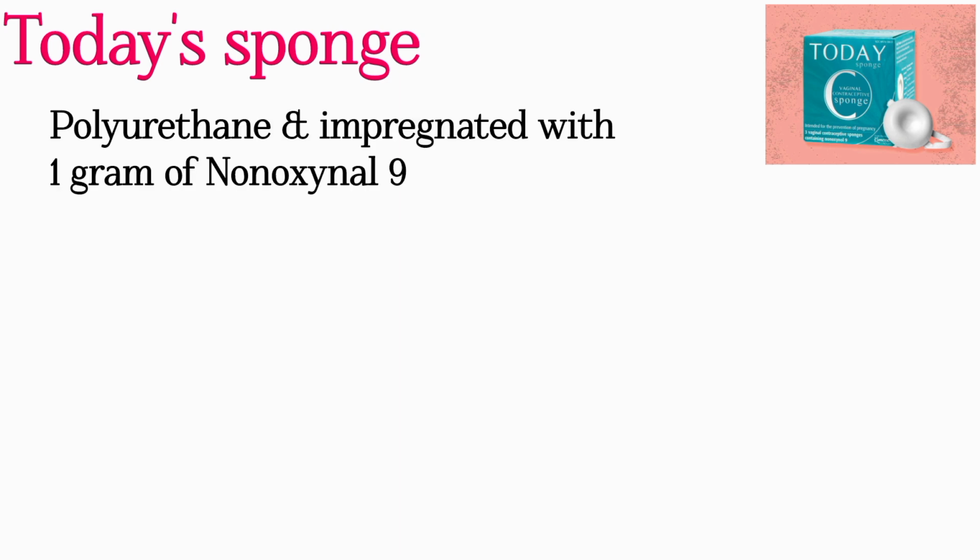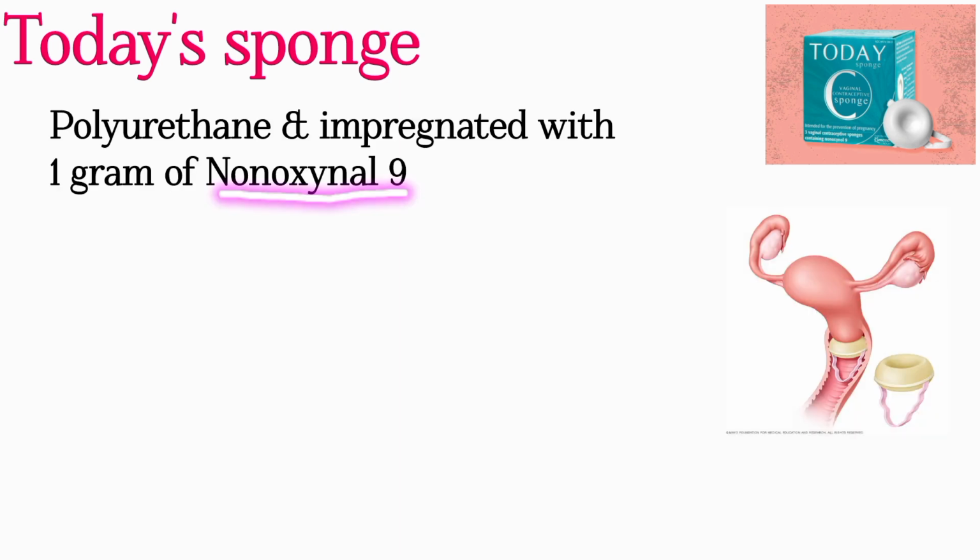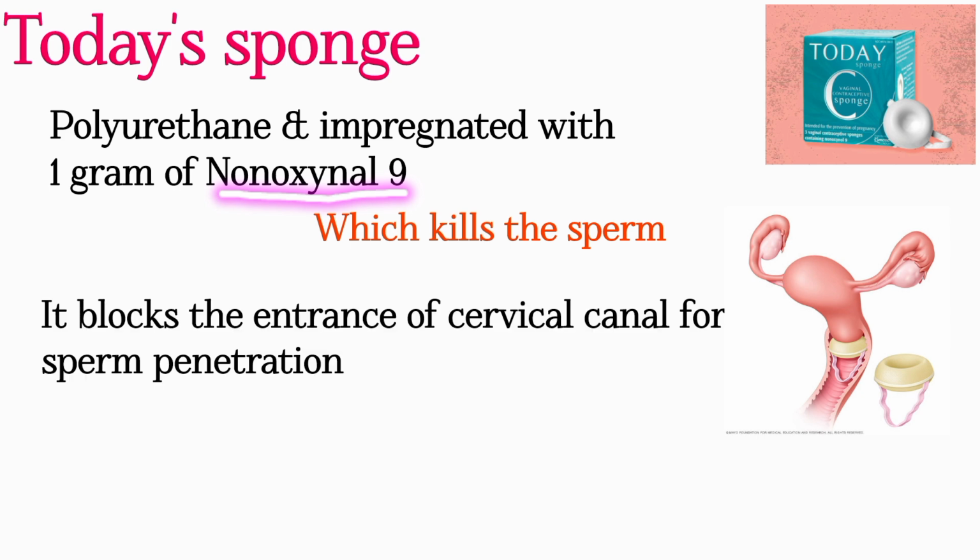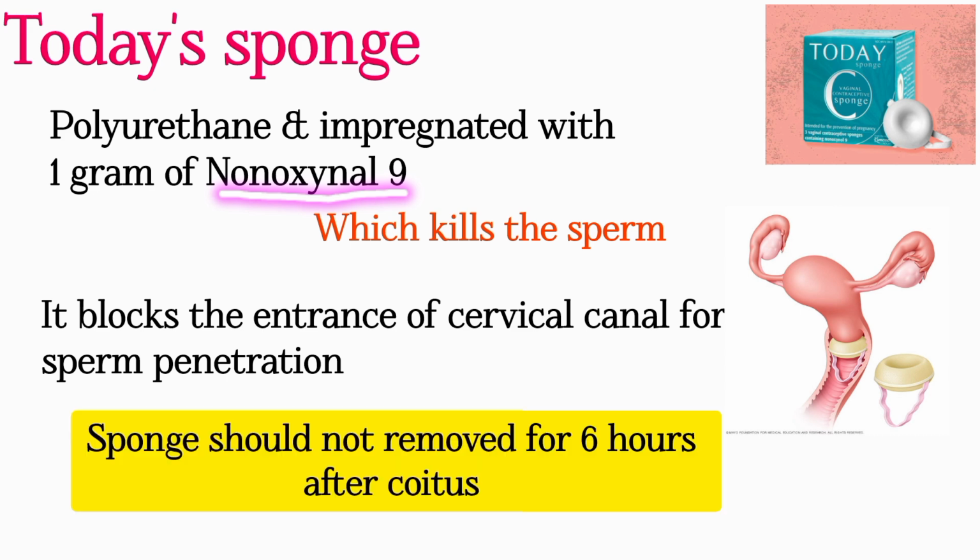It is made up of polyurethane which is impregnated with 1 gram of nonoxynol as a spermicide. This nonoxynol kills the sperm. It releases the spermicide during coitus, which absorbs the ejaculate, and it also blocks the entrance of the cervical canal for the sperm. The sponge should not be removed for 6 hours after intercourse.